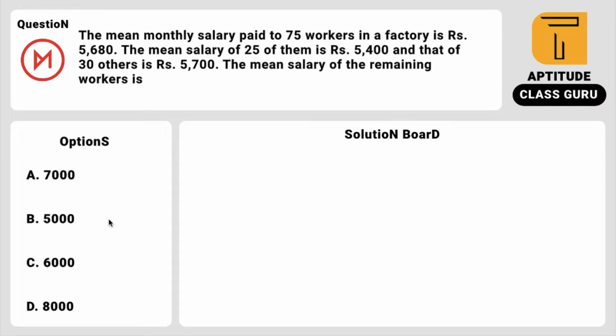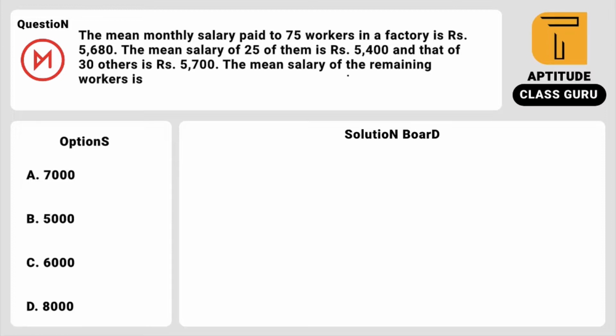It is again related to the average, which is nothing but the mean. The mean monthly salary paid to 75 workers in a factory is 5,680 rupees. The mean salary of 25 of them is 5,400 rupees, and that of 30 others is 5,700 rupees. Find the mean salary of the remaining workers.